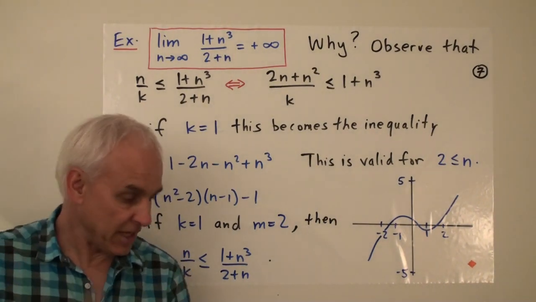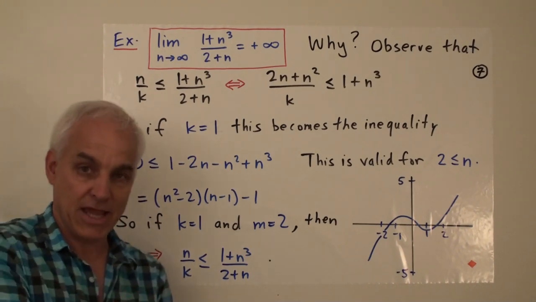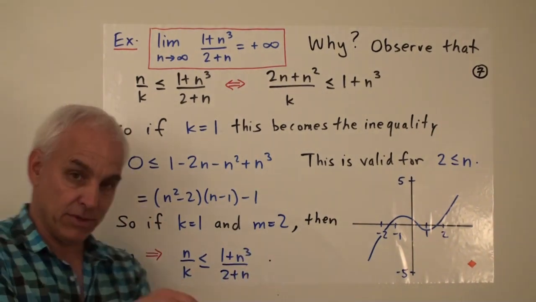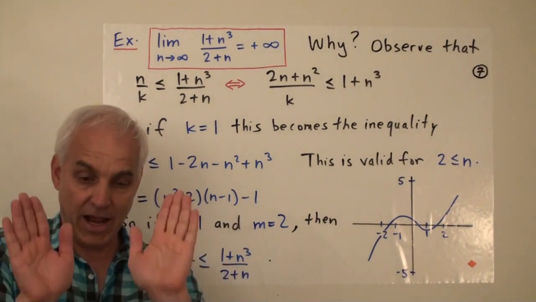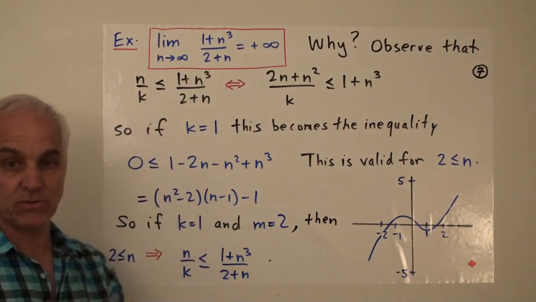So at the end of this calculation, I can give you these certificates. I can say, here is k, it's equal to 1. Have a look right there. And here's m equals 2. Here it is right there. I'm showing you these two numbers, and these two numbers are certificates for the inequality that we want to establish.